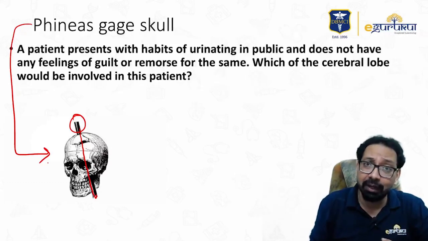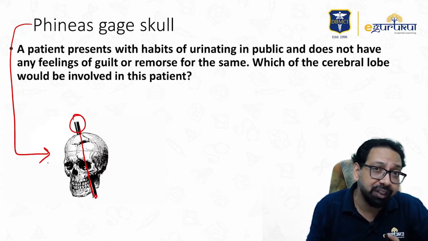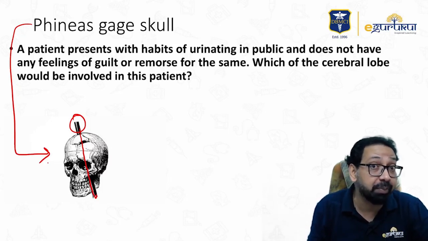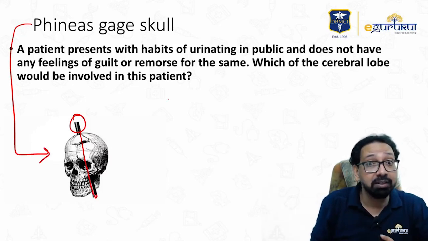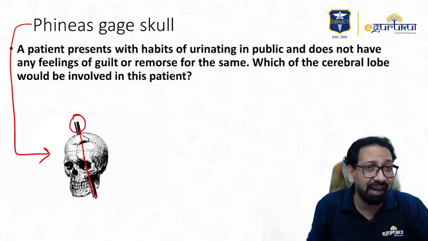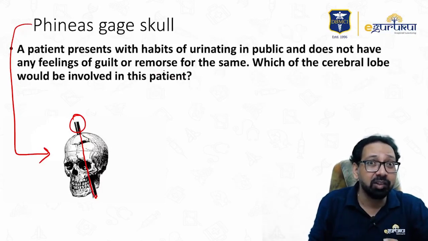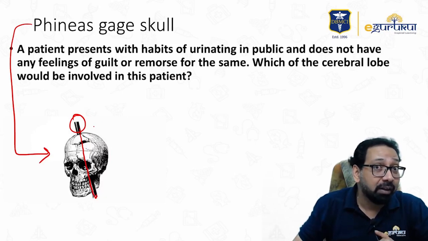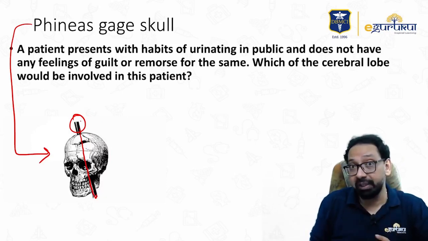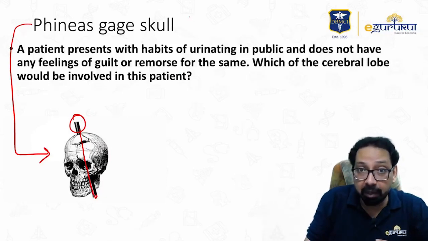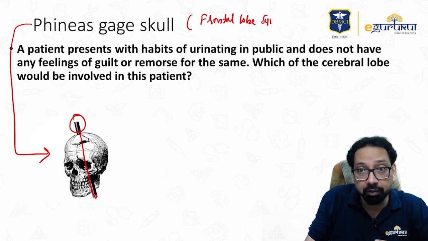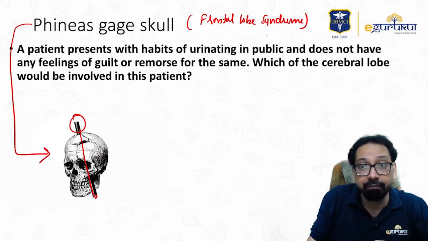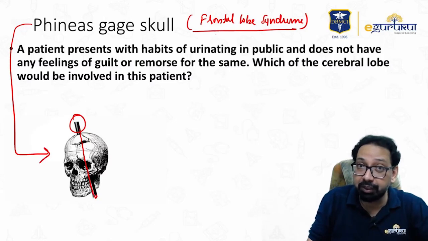But after that, the patient had a change in his behavior, with disinhibited and aggressive behavior. It was found that there was frontal lobe damage, and this is a typical example of frontal lobe syndrome. In frontal lobe syndrome, there is disinhibition and aggression.